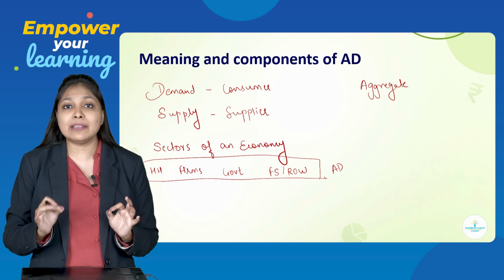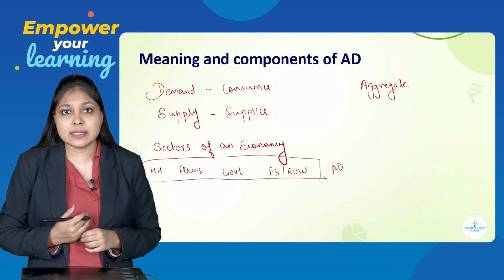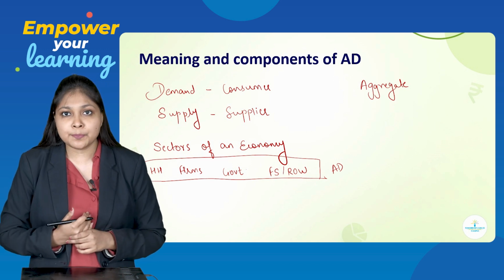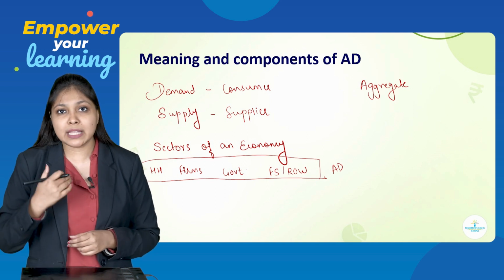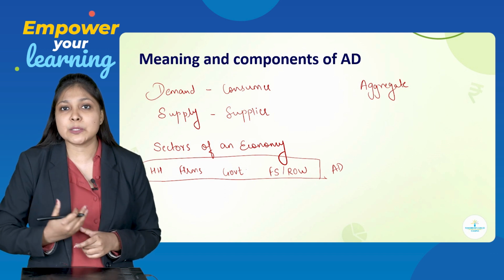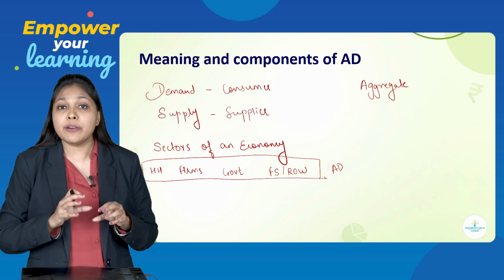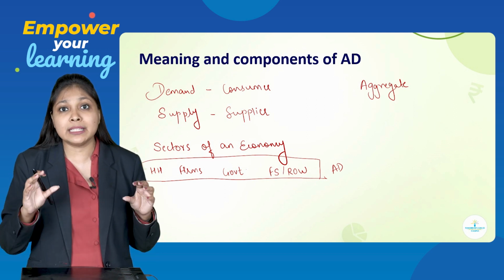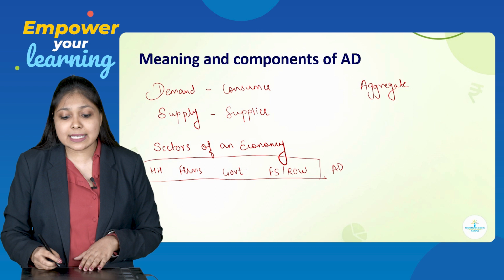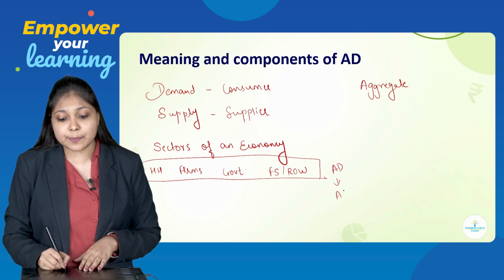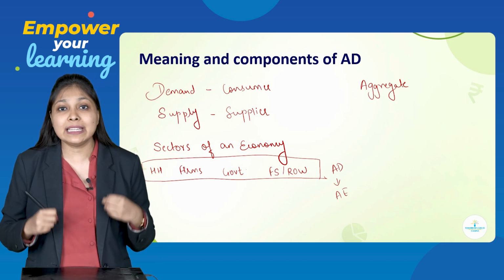Now, we know that whenever a person or any sector of the economy demands goods, they will obviously have to incur an expense. Suppose I demand food, I will go and buy food. So, that will be my expense, my expenditure. In the same way here, when all the sectors of an economy demand goods and services, they will have to incur certain expenditure, and that is nothing but aggregate expenditure. The expenses done by all the sectors of the economy are called aggregate expenditure.